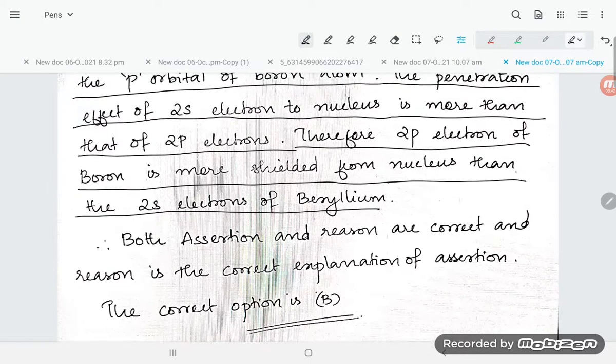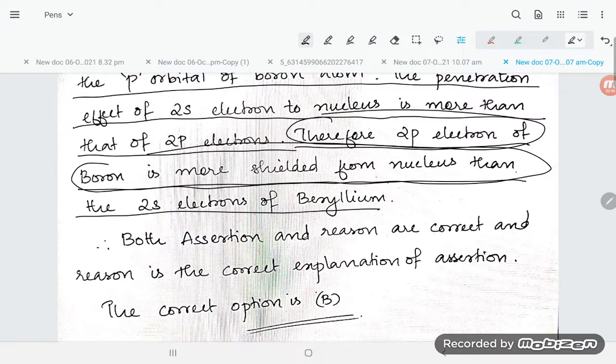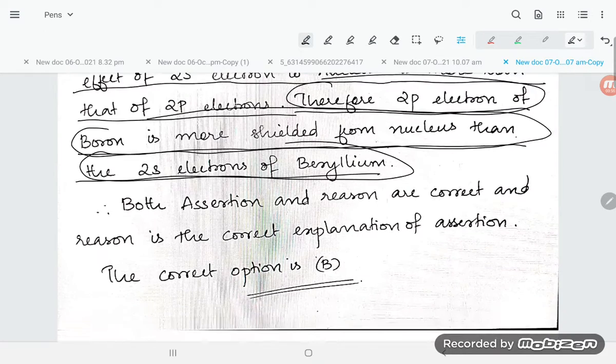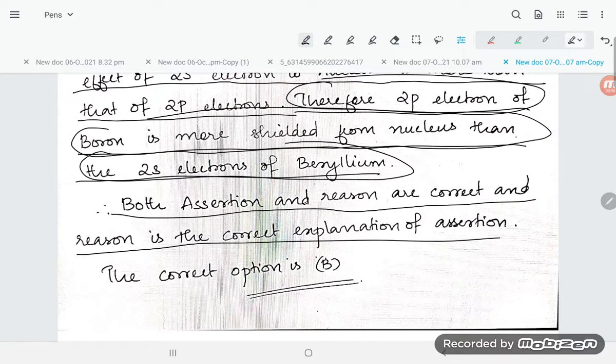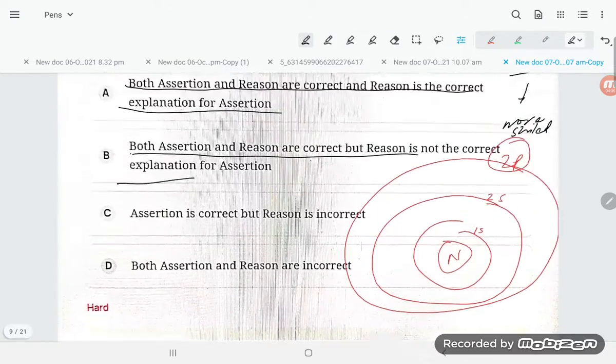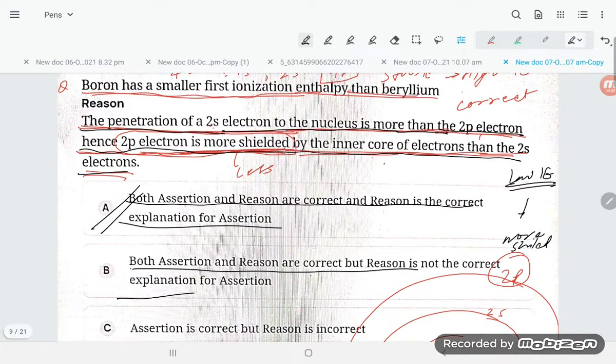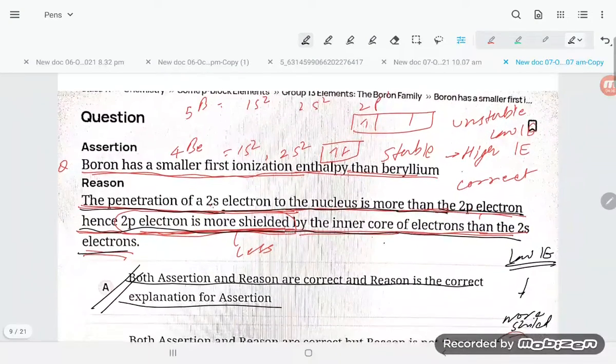So here you read out, therefore the 2p electron of boron is more shielded from the nucleus than the 2s electron of beryllium. More shielded means less IE. So both assertion and reason are correct, and reason is the correct explanation of assertion. So that is the correct one, student. This is the correct statement. So option A is correct, dear friend. You can read it 10 times, and you will be able to understand this concept.